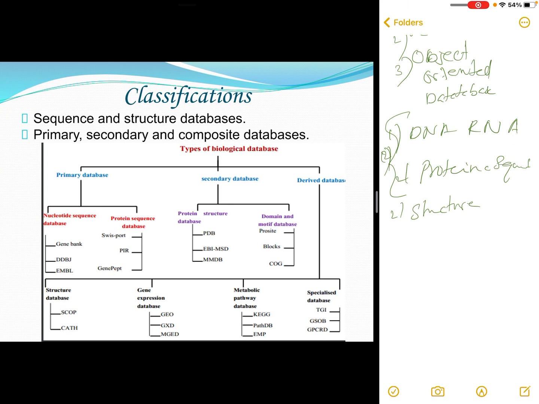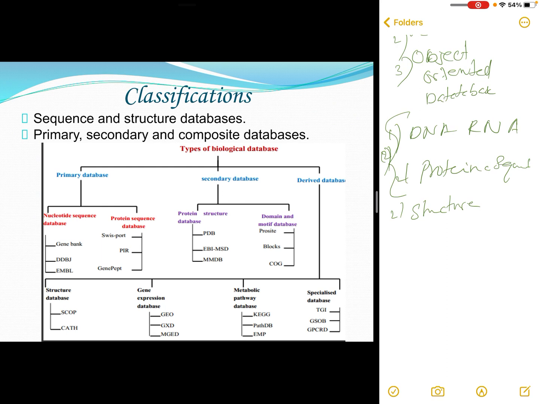The majority of them are publicly available. So if a new sequence is derived after a wet lab experiment, and if it is found genuine, that sequence can be uploaded into any one of these primary databases.